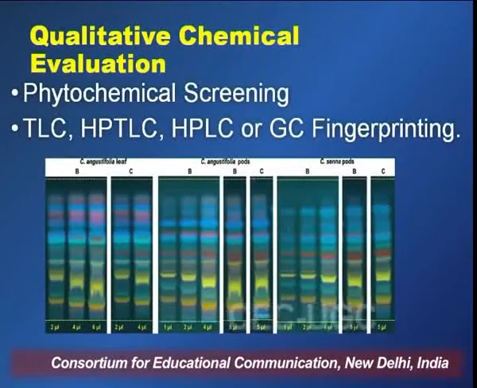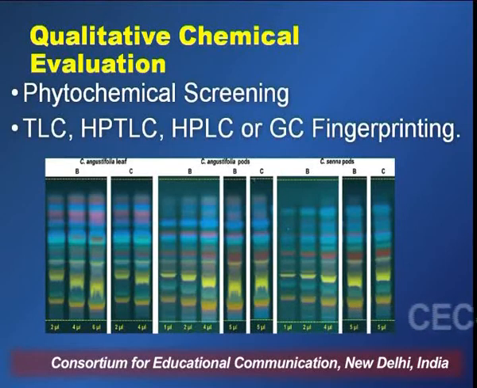Next we have the qualitative chemical evaluation, and as I told you, it largely deals with the presence or absence of a given class of phytoconstituent. First is the phytochemical screening, in which we determine the presence or absence of a particular phytochemical class, and for that we perform different chemical tests, such as in the case of alkaloids. If you want to determine whether the alkaloid is present or absent in the given sample, we have